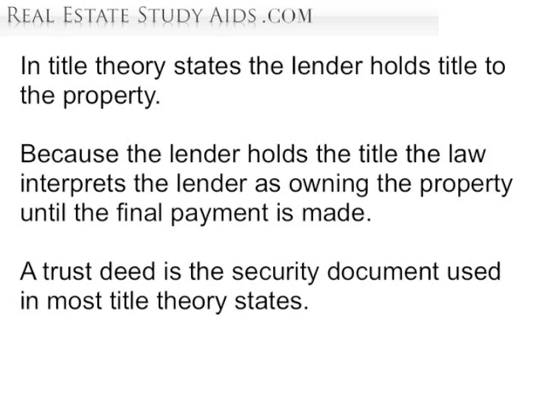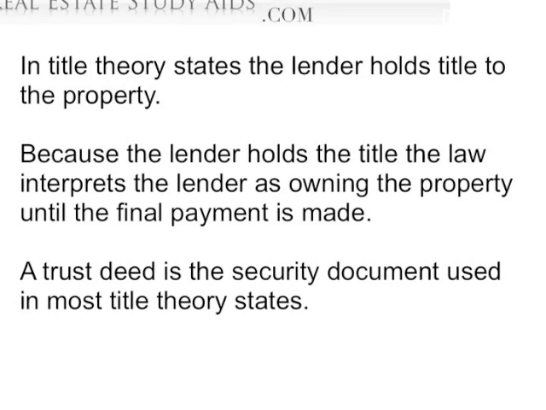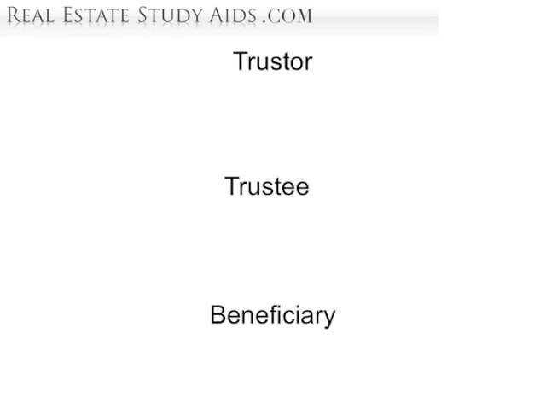Because the lender holds the title, the law interprets the lender as owning the property until the final payment is made. A trust deed is the security document used in most title theory states. This is how it works. A trust involves 3 parties, a trustor, trustee, and a beneficiary.